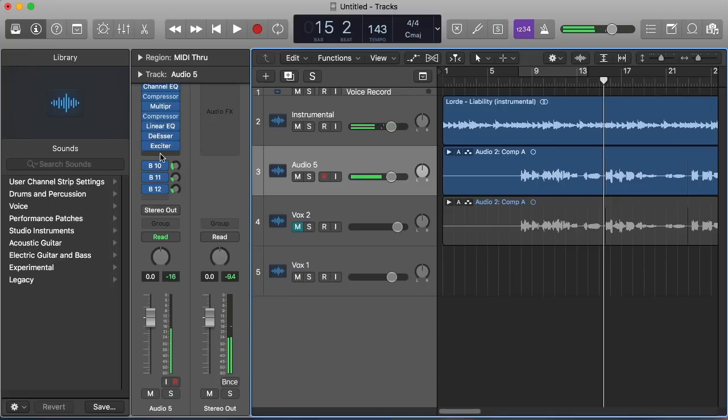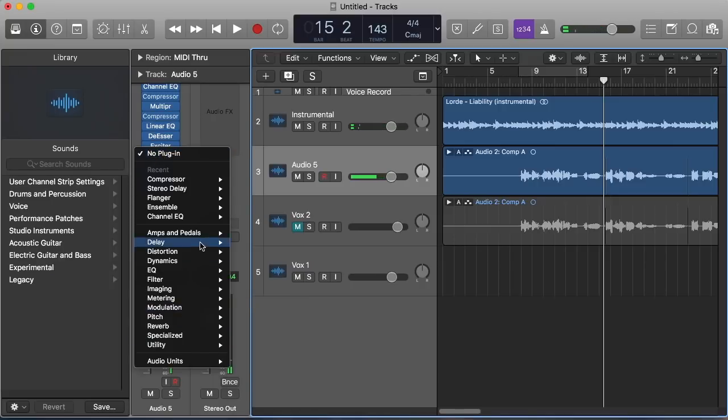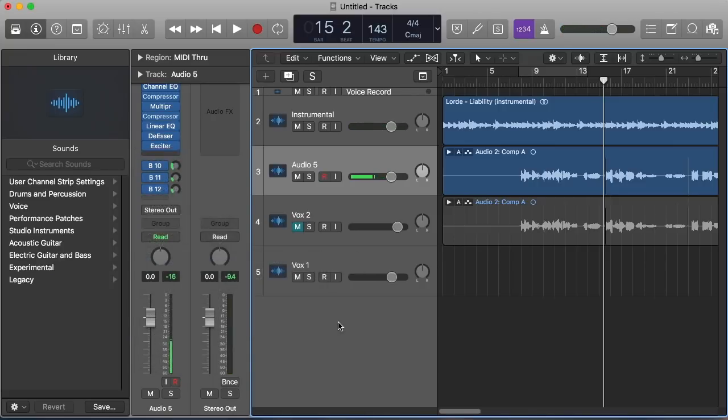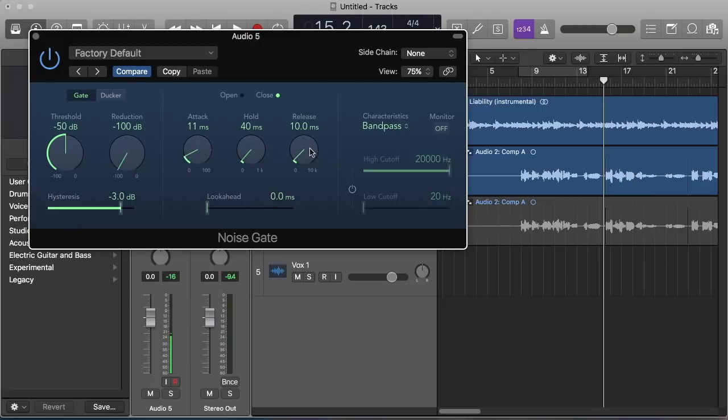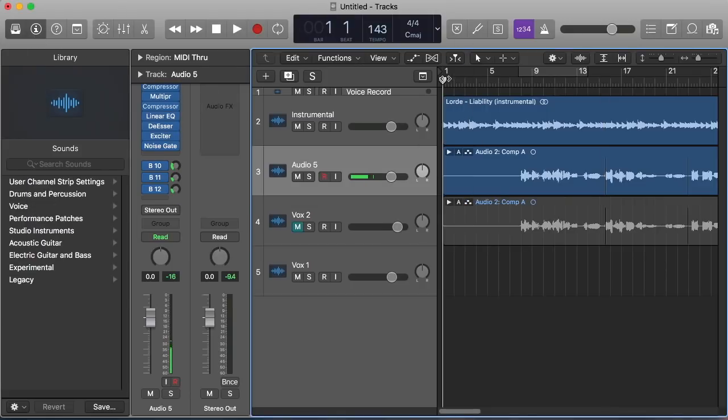So you probably notice a lot of background noise. I'm just kind of noticing that right now because I've been mixing quite a bit today. So we'll just gate that out a little bit, maybe up to -40 or so. Yeah, that fixed it. Anyways, so we're going to be mixing to this vocal sound.